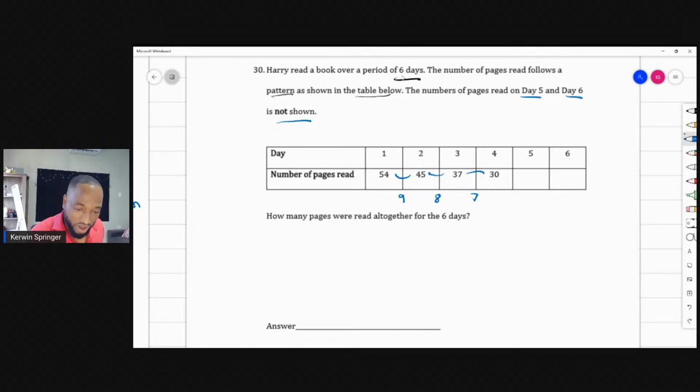So if we're going down 6, we'll end up with maybe 24. Going down again, 1 less, we're going down to 5. We will end up with 19. So should I put 24 and 19 here? No. Every time you get an answer, always read back the question and make sure you answer what they really asked you to. They didn't really ask me to write this. They asked me how many pages were read together. We were supposed to add up.